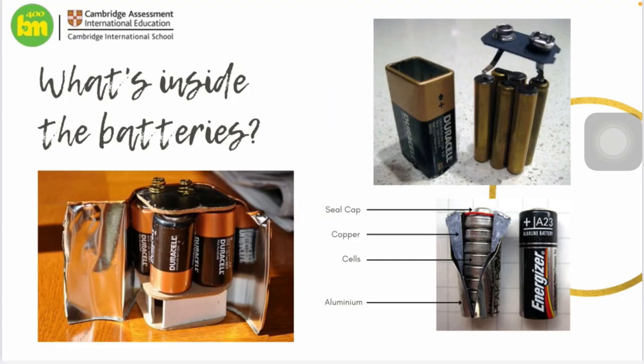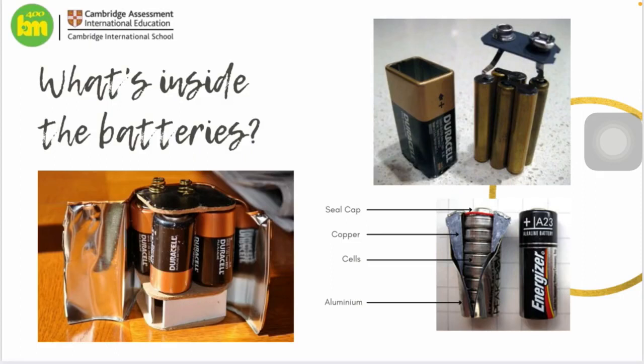Inside of those 12V and 9V batteries, there are a lot of single batteries, right? And inside of those single batteries, there are a lot of cells. It means there are a lot more cells inside those 9V and 12V batteries. So can you imagine how many cells are inside of those batteries? Well, if you already know, please tell me at the end of the lesson.